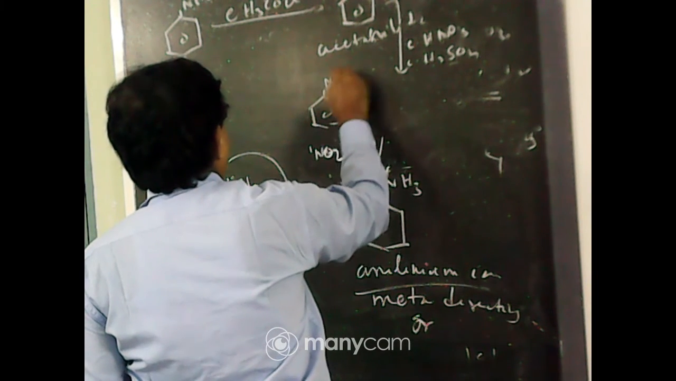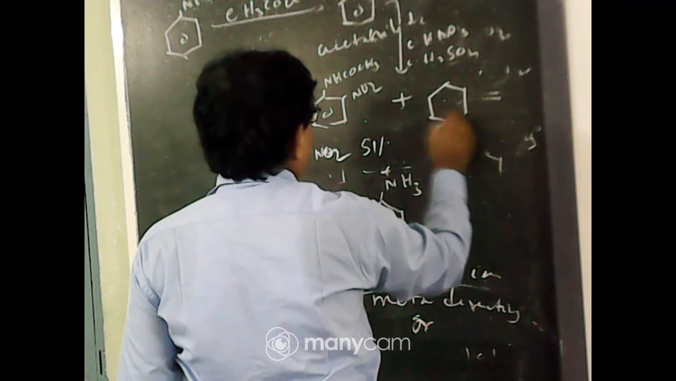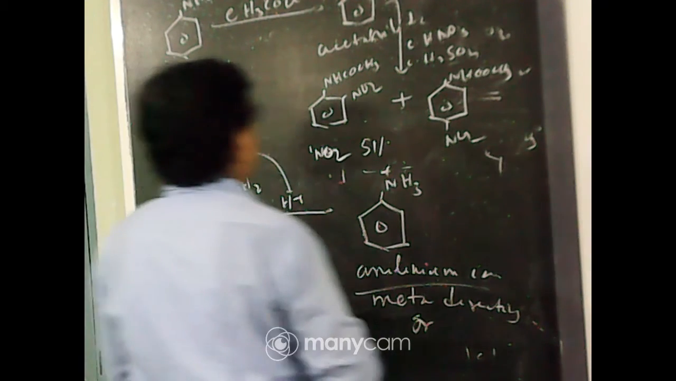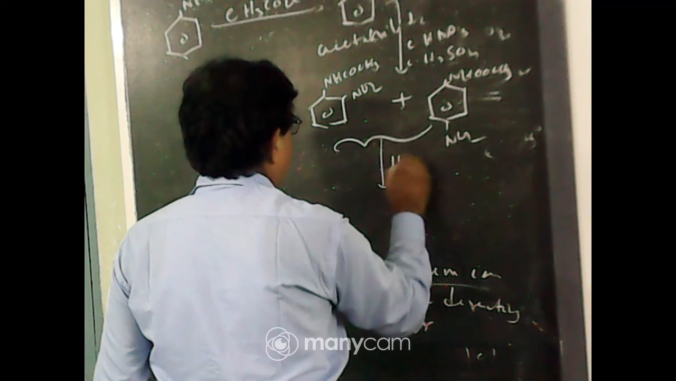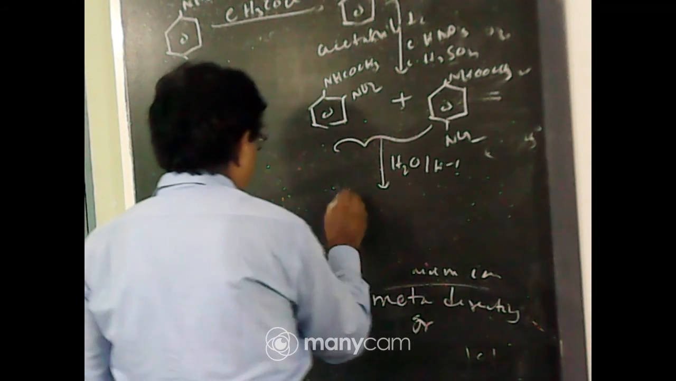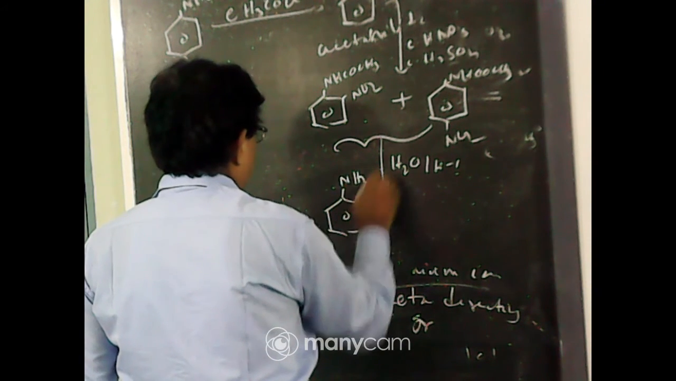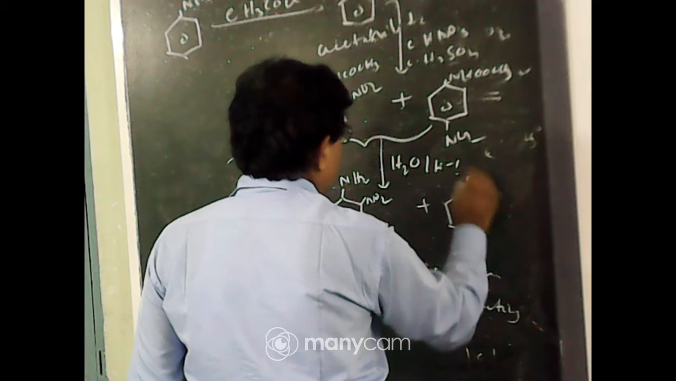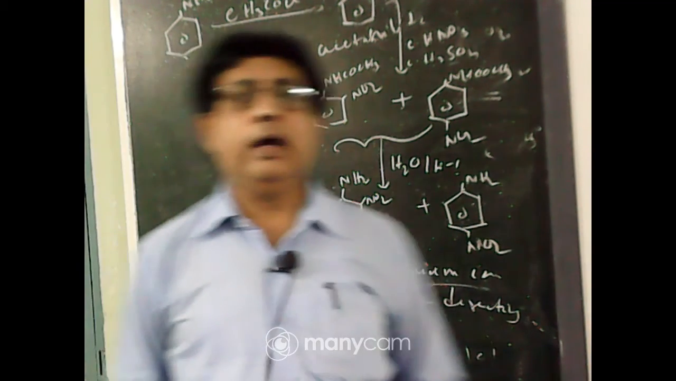Benzene ring with NHCOCH3 and NO2, the ortho product plus the para product. Ortho-nitroacetanilide and para-nitroacetanilide are obtained by nitration. Now this on hydrolysis with water and H+ gives ortho-nitroaniline plus para-nitroaniline. So nitration of aniline is done indirectly.